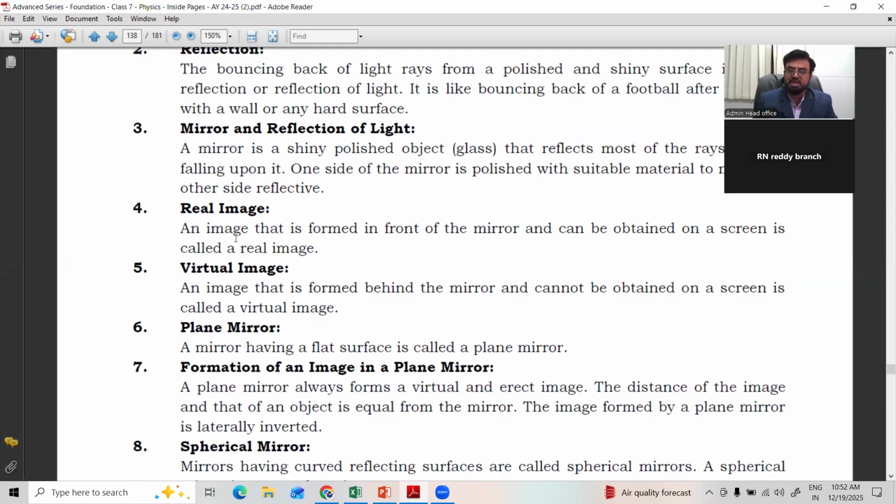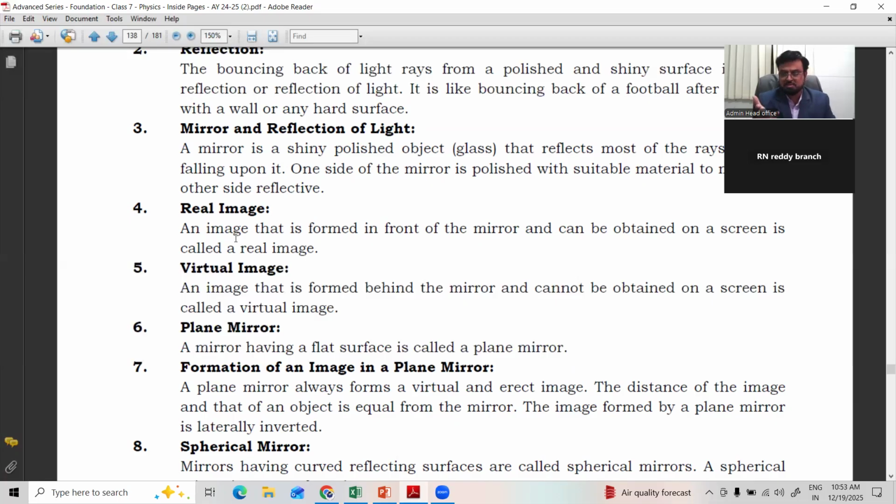Then what is a mirror? A mirror is a shiny, polished object, like your shaving mirror or the mirror in which you see your face every morning, which is finely polished and one side is coated with a suitable material. Then image, you are familiar. An image is the same replica of the object which you can see through the mirror. An image that is formed in front of the mirror and can be obtained on a screen is called a real image. One not obtained on a screen is called a virtual image.